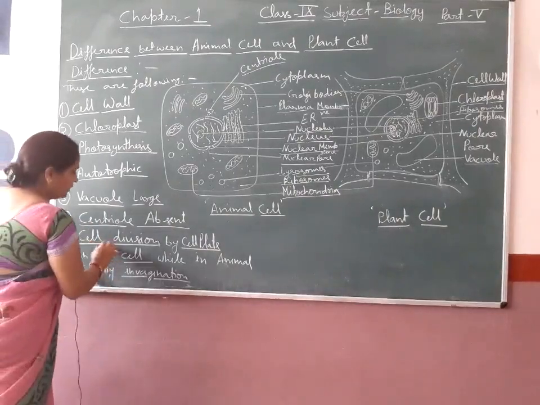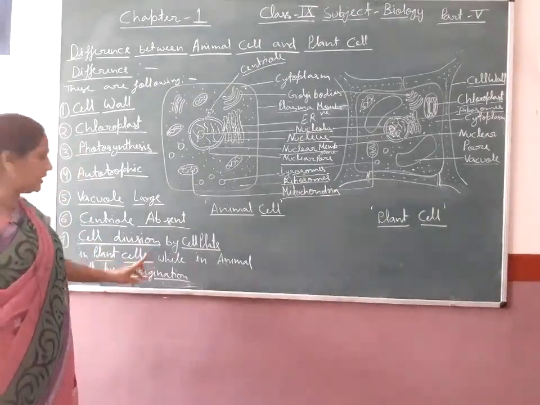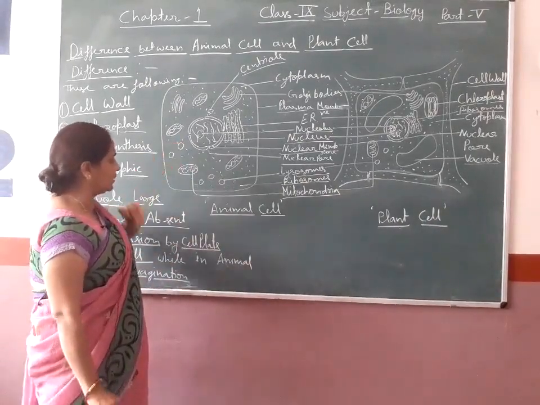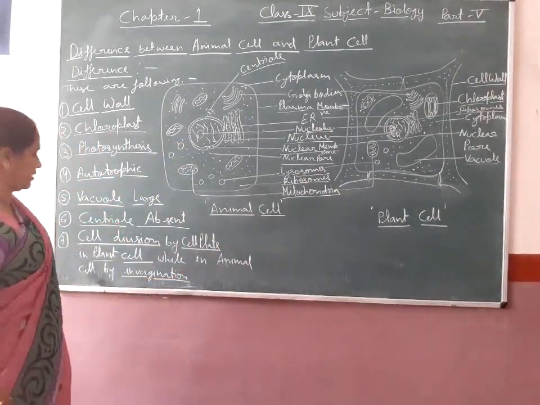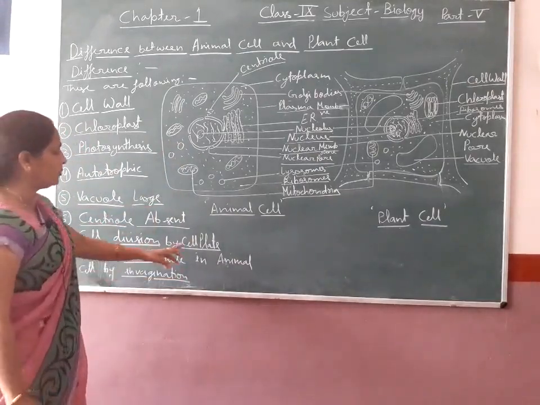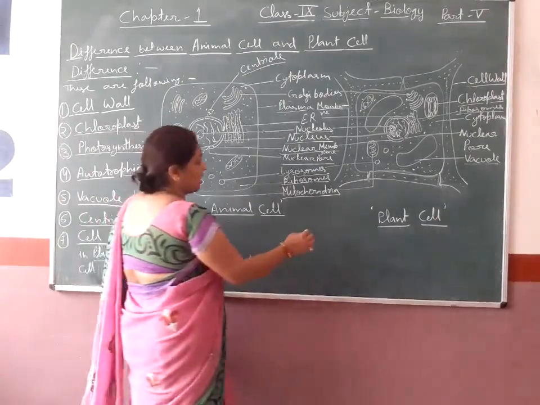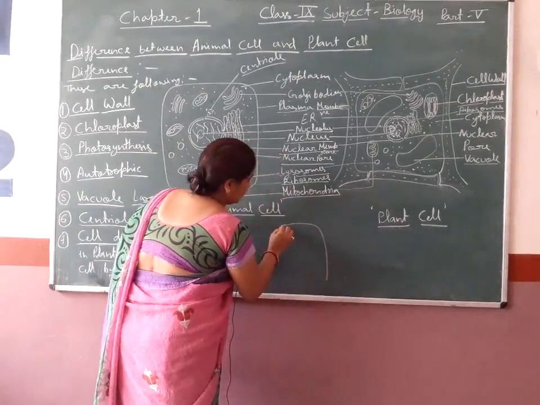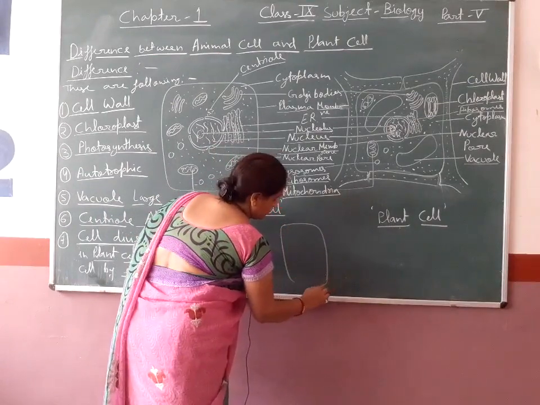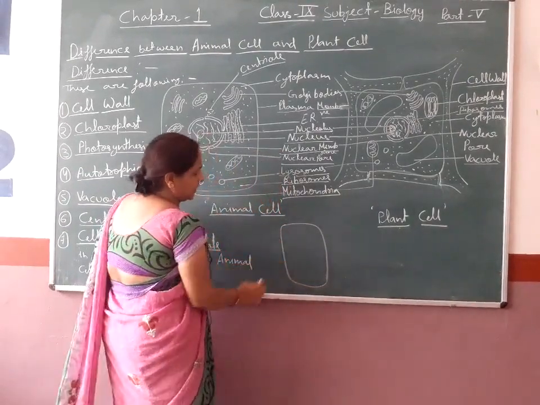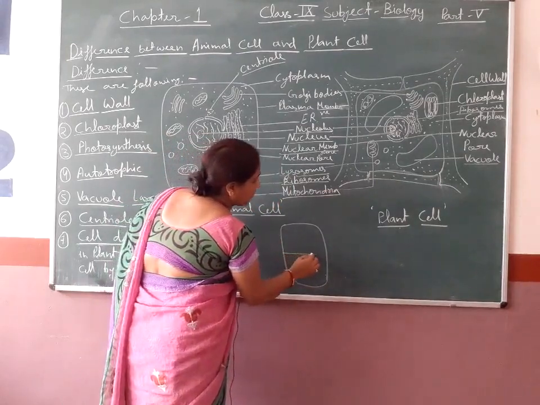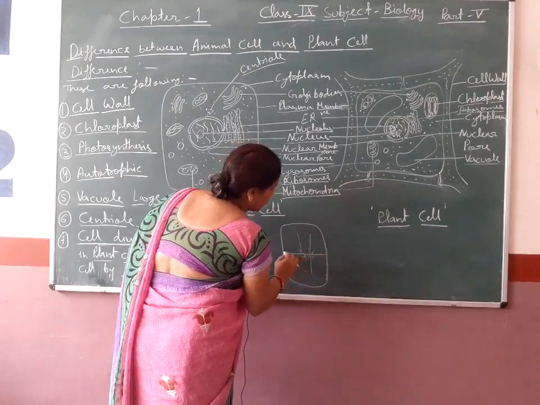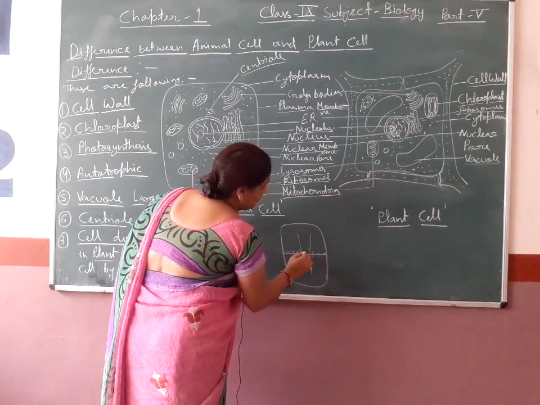Then the main and important difference is cell division. Cell division is found in animal cell by invagination, while in the case of plant cell it is by cell plate. Let us see how this cell division happens. In the case of plant cell, the cell plate is formed by the storage of protoplasm in the middle place.